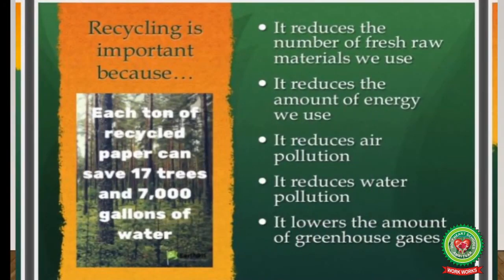Now, what are the benefits of recycling? It reduces the number of fresh raw materials we use. It reduces the amount of energy we use. It reduces air pollution. It reduces water pollution. It lowers the amount of greenhouse gases. Recycling is important because each ton of recycled paper can save 17 trees and 7,000 gallons of water. So children, we should practice recycling.